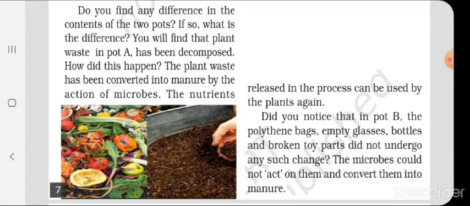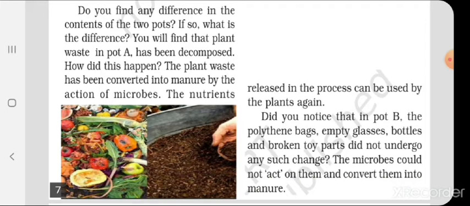The plant waste has been converted into manure by the action of microbes, and this simpler form is called manure. The nutrients released in this process can be used by the plants again for their growth.